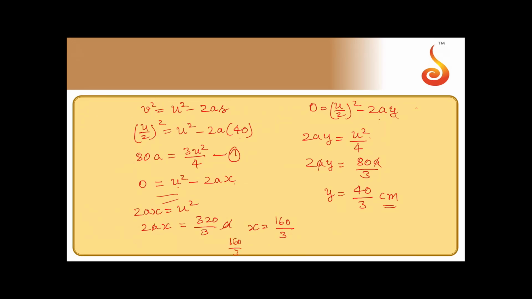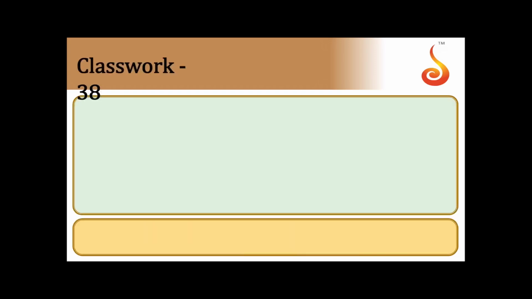Then additional distance is 160 by 3 minus 40. So I got 40 by 3. So this way also it is correct. This way also it is correct. So whichever you feel comfortable, follow that method. This is option B.